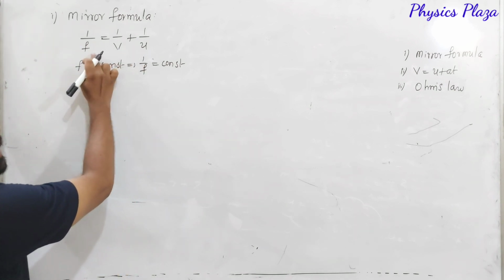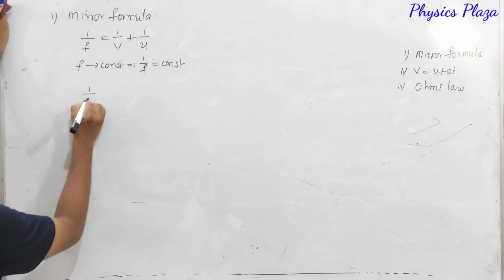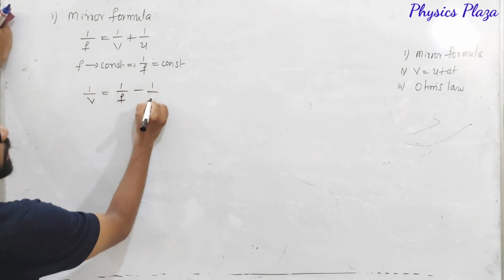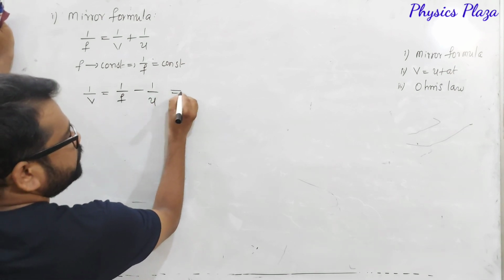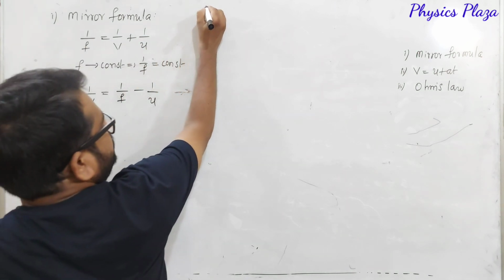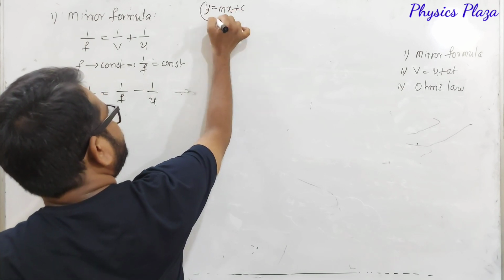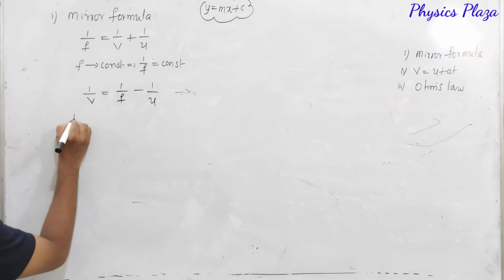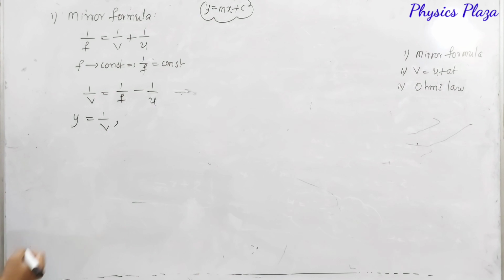Now let us try to rearrange this equation, dear children. Can we write it like this? 1 by v is equal to 1 by f minus 1 by u. Now try to compare this equation with y is equal to mx plus c. So with this, you compare this equation. Then here y is equal to 1 by v.